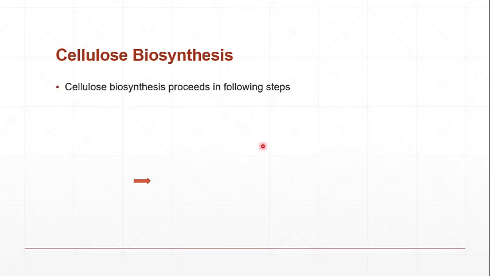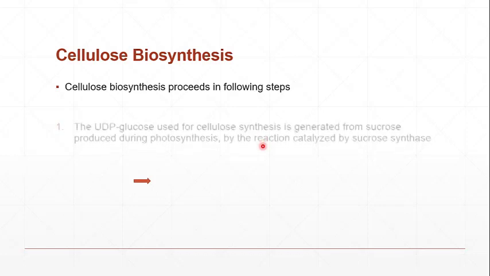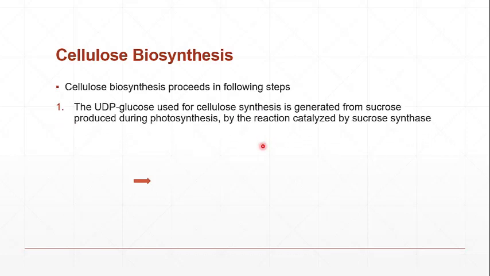There are the following 3 steps in which we can summarize the process of cellulose synthesis. The UDP glucose used for cellulose synthesis is generated from the sucrose produced during photosynthesis by the reaction catalyzed by sucrose synthase. As we have seen in the previous diagram, the precursor for the synthesis of cellulose, that is UDP glucose, is coming from sucrose by the action of sucrose synthase, and when sucrose is broken down, it will yield us a glucose, and it will also yield us fructose.